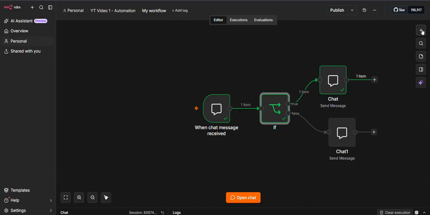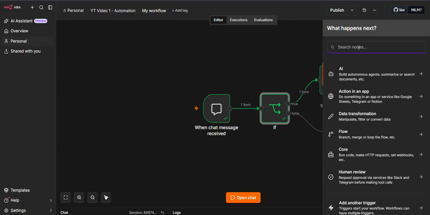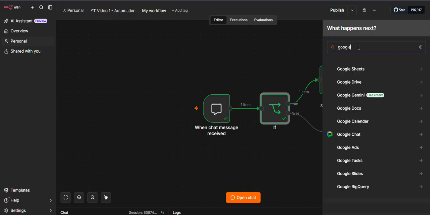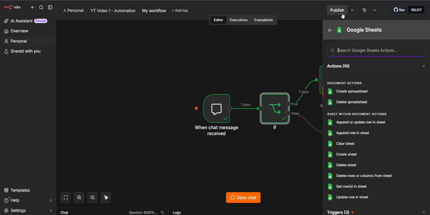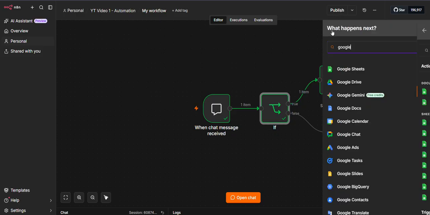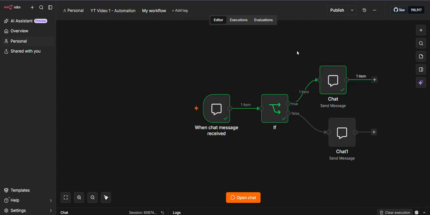If you want to add more nodes or more integrations, click on this plus icon. You can add even more integrations if you want, just search for it. Let's suppose I want to use Google Sheets, so I will search Google Sheets, and I can create a spreadsheet, delete them, and add more data into the rows. I can do lots of things, and there are numerous integrations in n8n. So this was the interface of n8n.